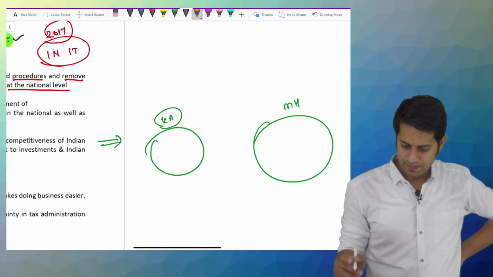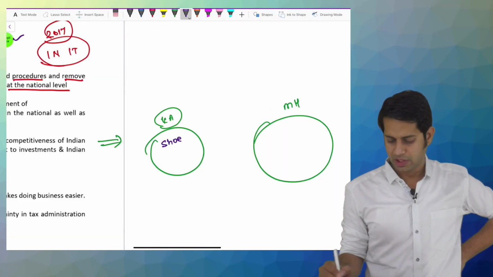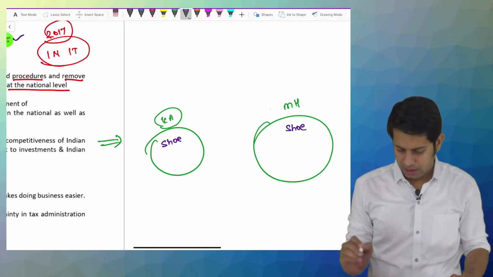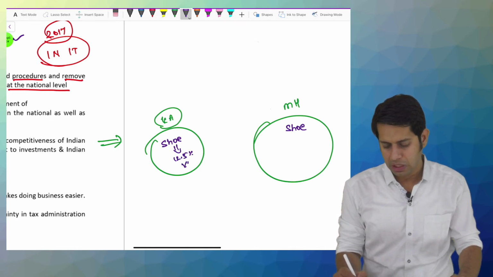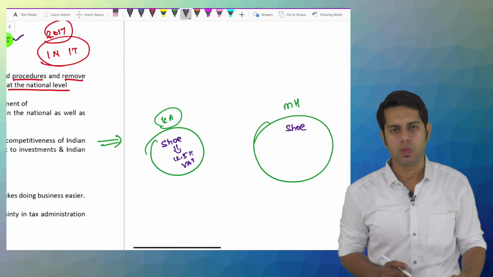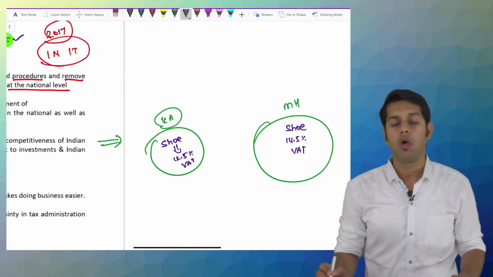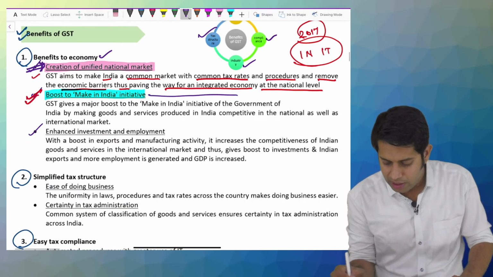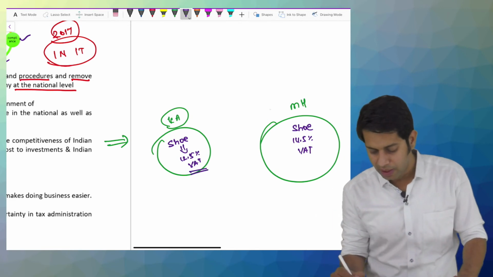Now, before GST, say for example, if you were a shoe manufacturer, or a person who is buying and selling shoes, in Karnataka you were supposed to pay 12.5% value added tax. For the same shoe, in Maharashtra you were supposed to pay 14.5% value added tax. How will it boost the Make in India concept?